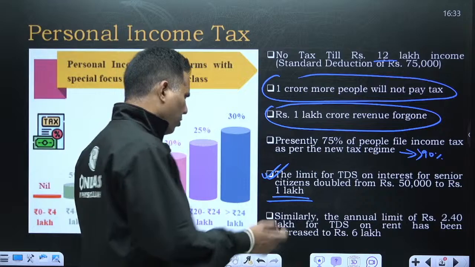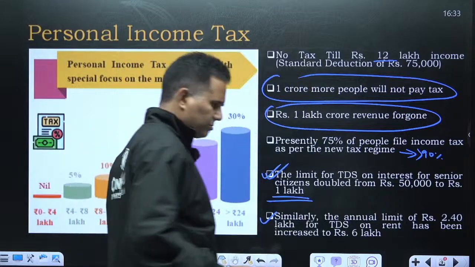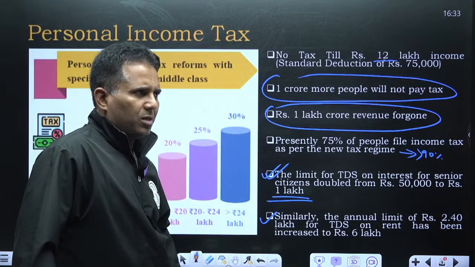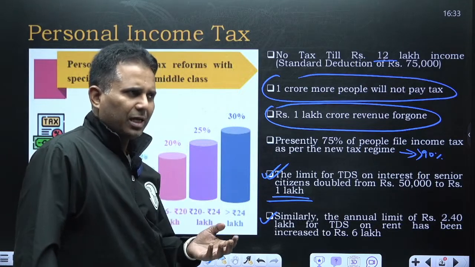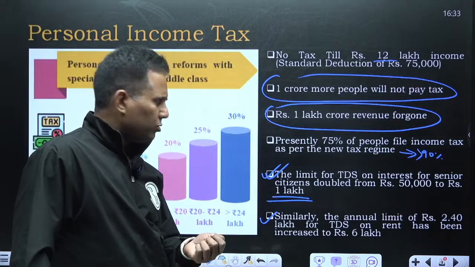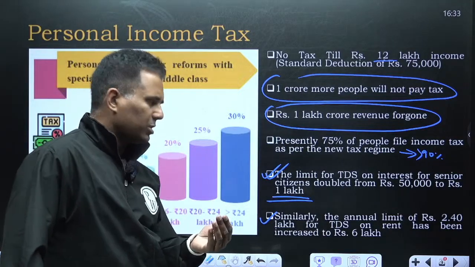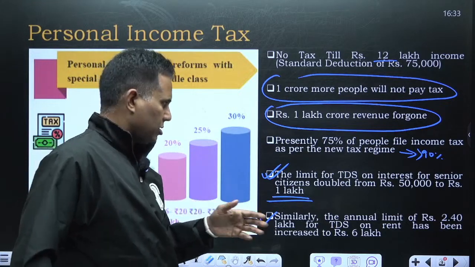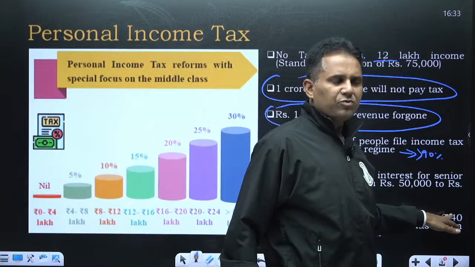One other important thing which has been done: let's say I have a house and I was getting rental income. Let's say the rental income was 20,000 per month. It was exempt from TDS.